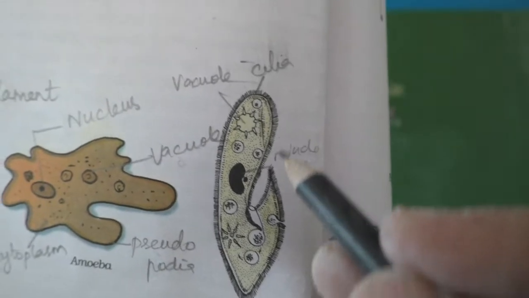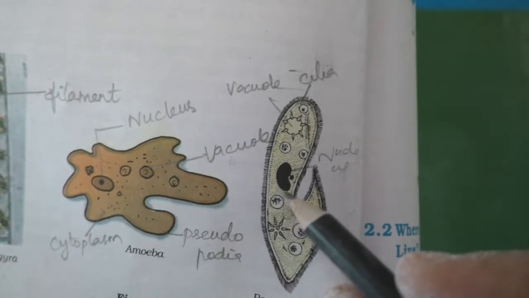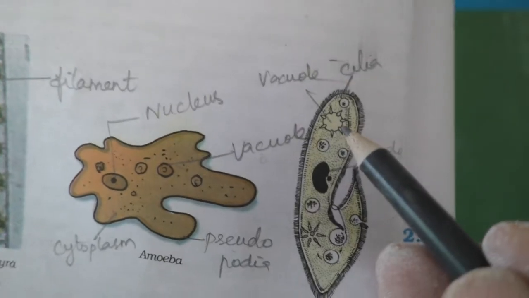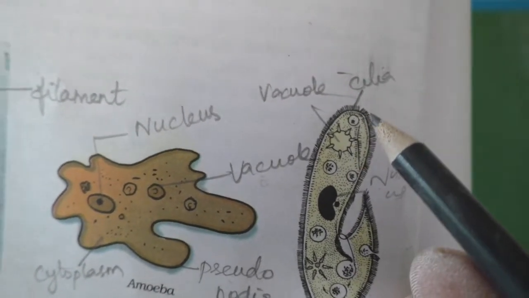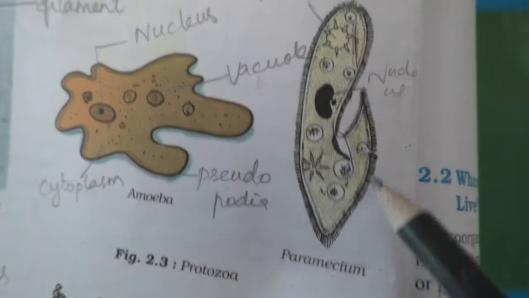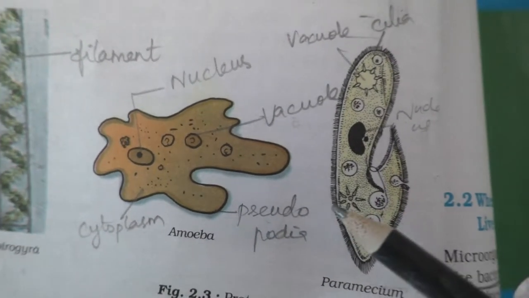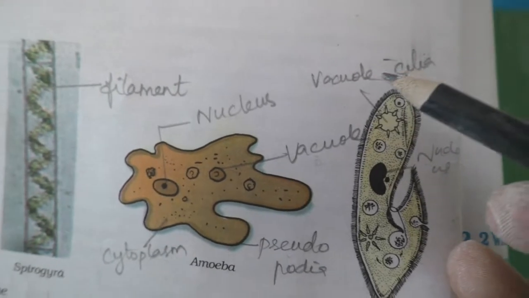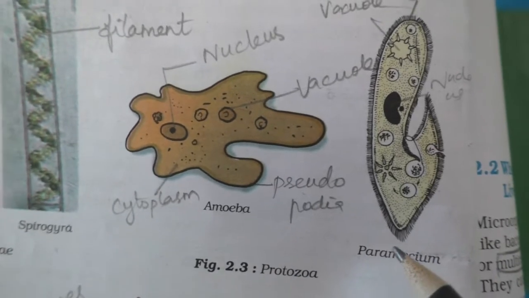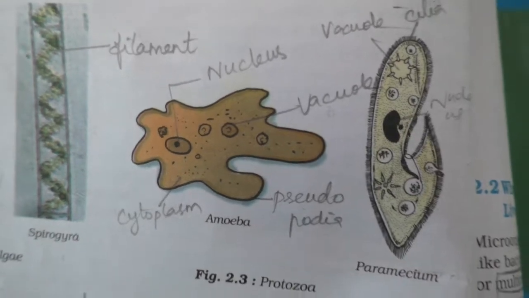You can draw like that. So the center dark part, nucleus you mark, and this round one you have to mark as vacuole. These small lines that come out, these are cilia. Okay, these three parts are more than enough. You have to draw these structures, but you mark these parts alone. Paramecium, what kind of microorganism is it? It comes under protozoa.